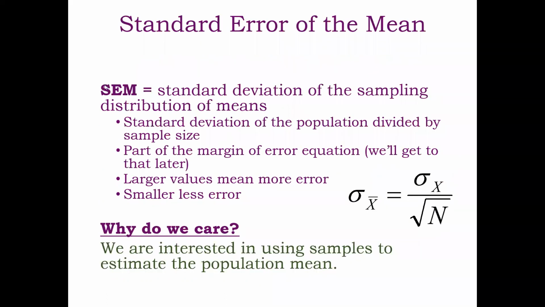The standard error of the mean is the standard deviation of the sampling distribution of the mean, right? And this is the thing that I just drew. Standard deviation of the population divided by the square root of the sample size. And it's part of the margin of error, and we use it to construct confidence intervals and so forth. We'll get to that later. And the reason we need this is because we are going to use our samples to make inferences about populations using, in this class, null hypothesis significance testing, which we will get to in a couple of topics.